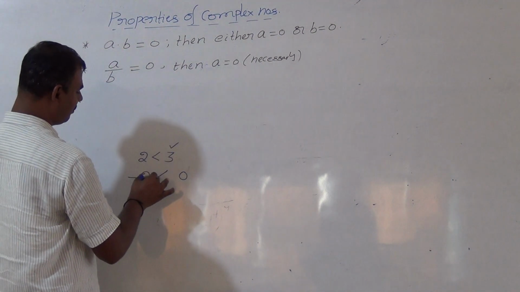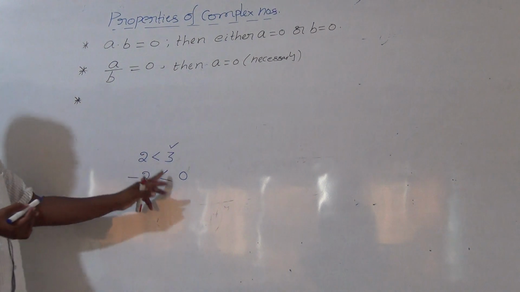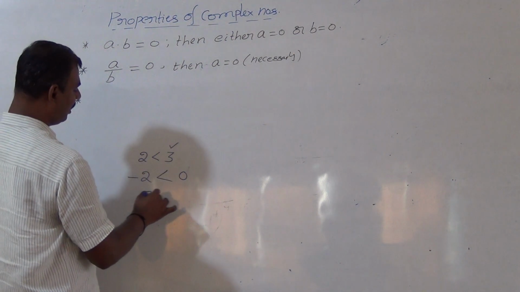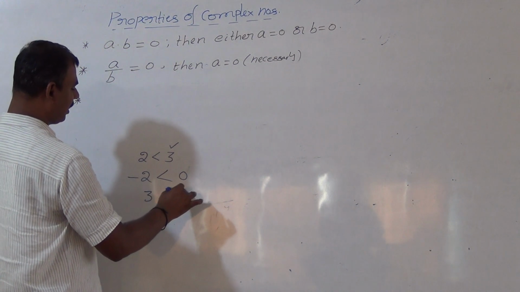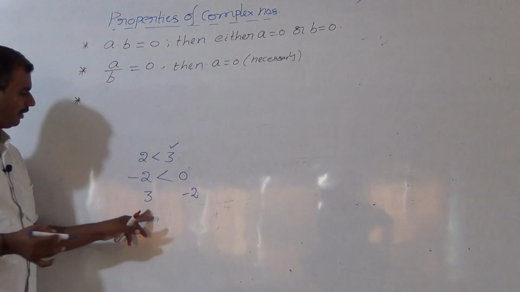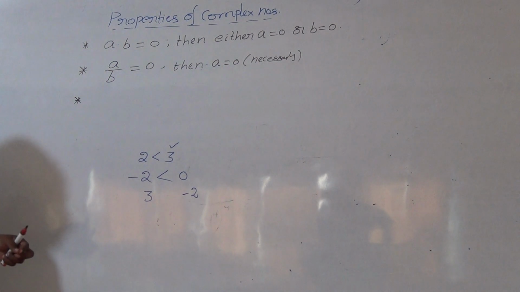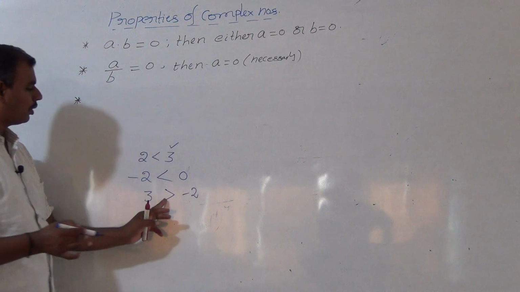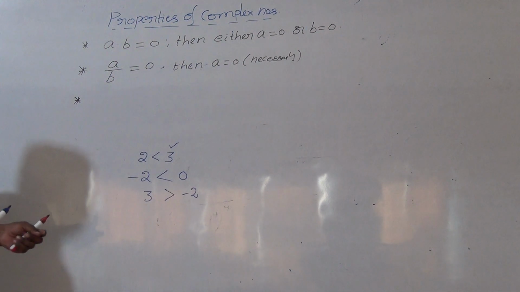So we can use the symbol: -2 is smaller than 0. Or if you use like this, 3 and -2 given. In between, which is the smaller number? -2. 3 is the big number. We should use 3 is more than -2.